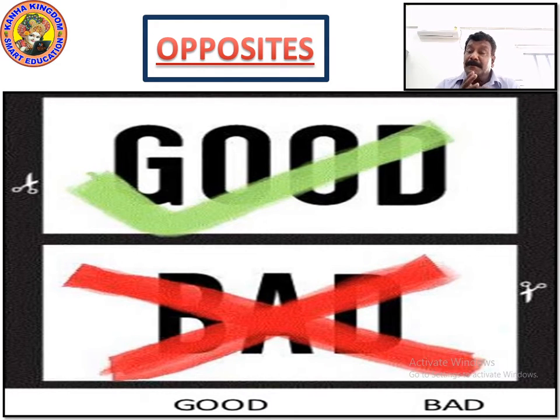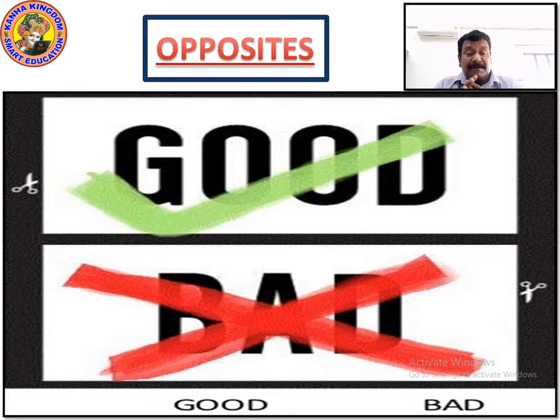Right? So, do you understand what is good, what is bad? The things which are to be done. The good deeds and the bad deeds. When we talk about good and bad, good means all the things which are supposed to be done. Bad things are the things which you have to remove from the dictionary. Never do bad things. Never say bad things to anybody. Never say anything which can hurt somebody. That's very bad.